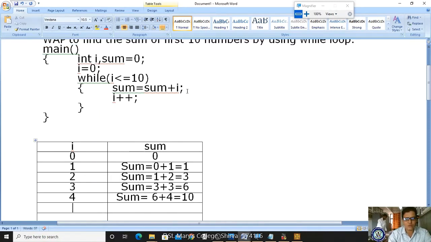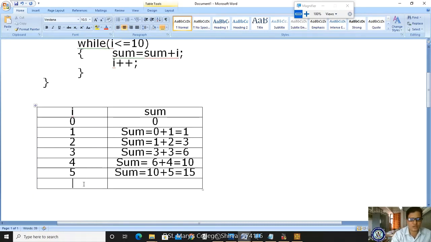Now 4 plus 1, the new value will be 5. Now once again 5 less than or equal to 10, condition true. If the condition is true, then what am I doing? Sum is equal to sum plus I. What is the sum value? 10 plus I. What is the new value of I? 5. That is 15, right? Got it? And next I is incremented.